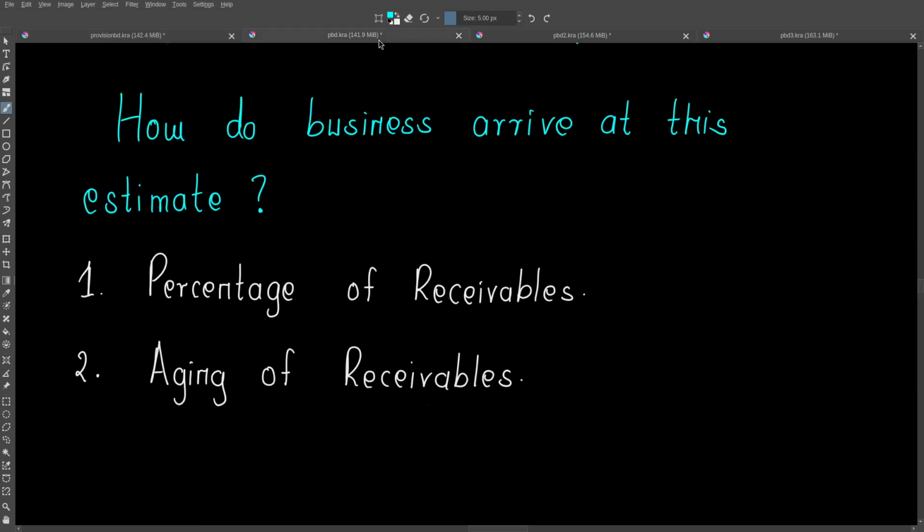So how do businesses arrive at this estimate? One is a percentage of the receivables. They look at the previous period and see the amount of receivables that have defaulted over the total receivables. So they can estimate that for this period we can maybe have 3% or 4%, depending on what we have seen before. Then we also have aging of receivables, which is the same thing, but here we have the concept of the period. We are going to look at examples to understand what we mean by that.